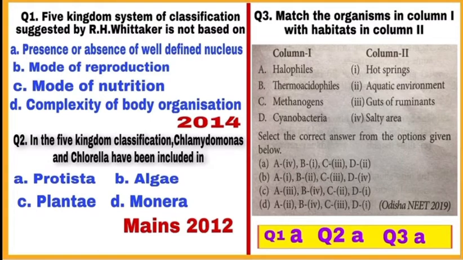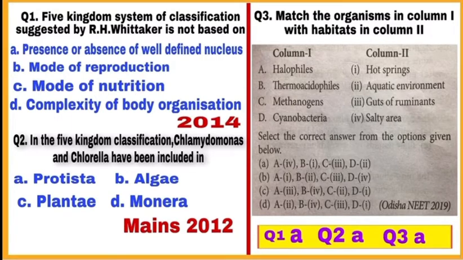Question number 2. In the five kingdom classification, Chlamydomonas and Chlorella have been included in. In five kingdom classification, Chlamydomonas and Chlorella have been included along with Paramecium and Amoeba in kingdom Protista, which is option A. So, mark A as a correct answer.